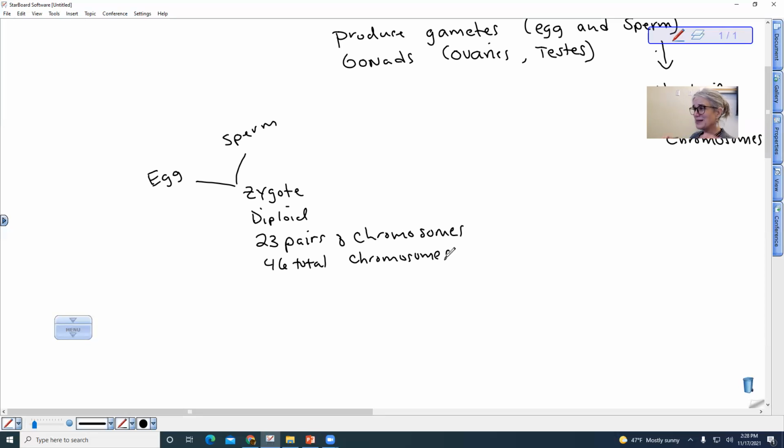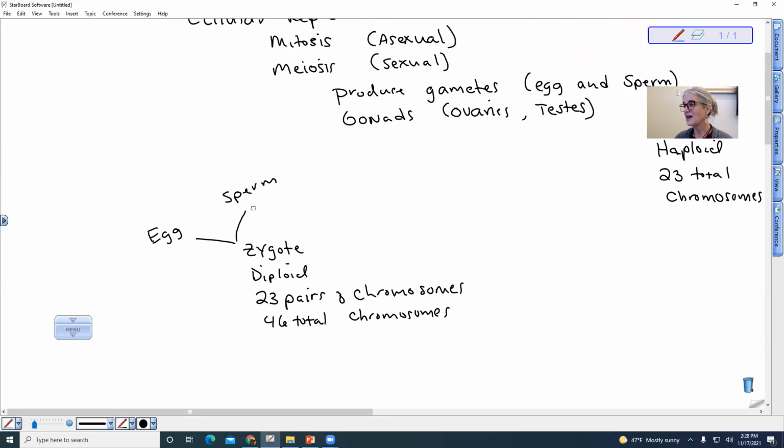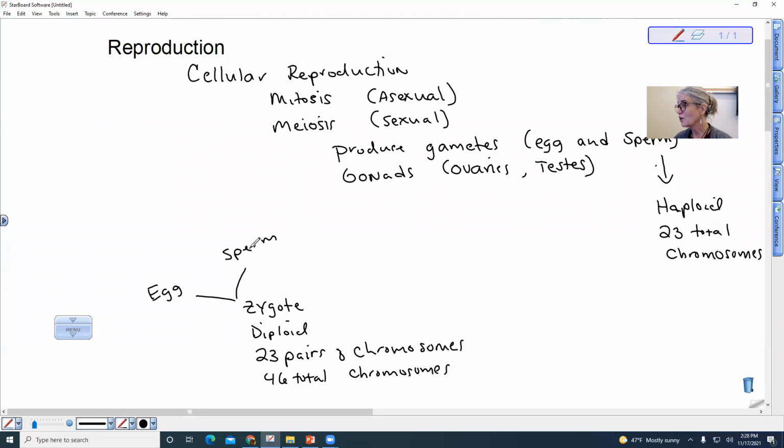So you want to keep in perspective the big picture here of the function and the structure of the reproductive tract in the production of these gametes, in allowing the gametes to come together, and in allowing potentially a fetus and maybe even a new individual to be born. So that is an overview of sexual reproduction.